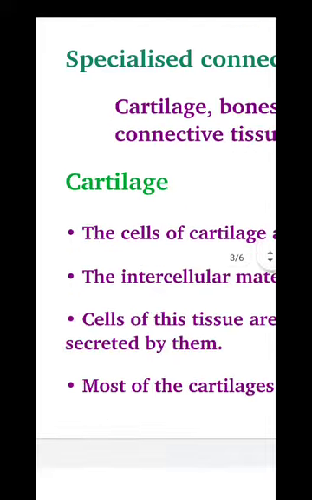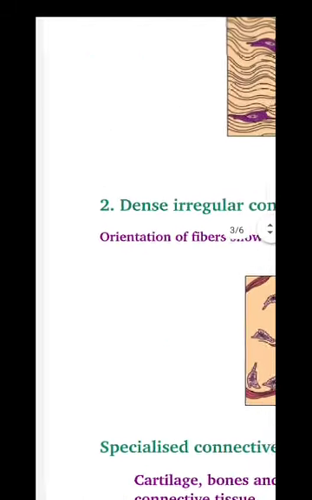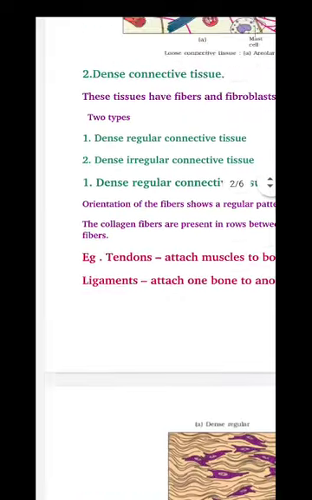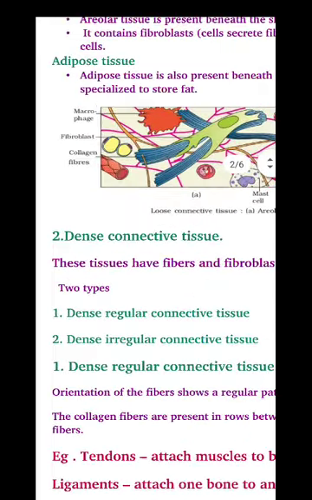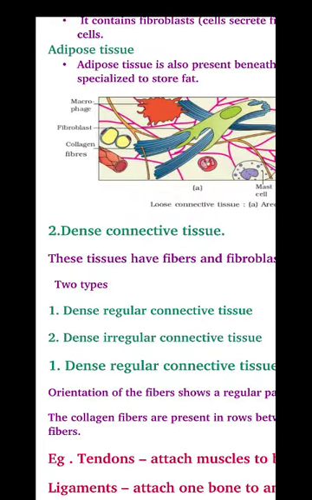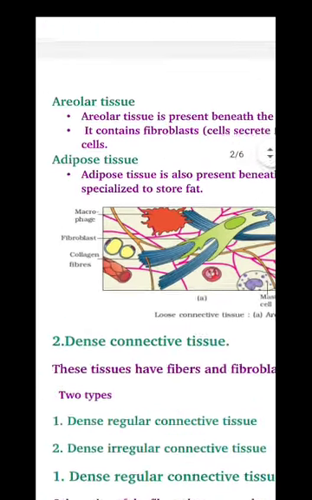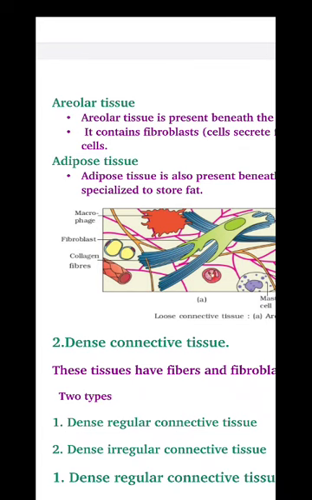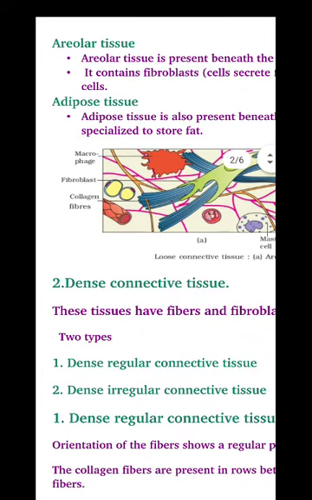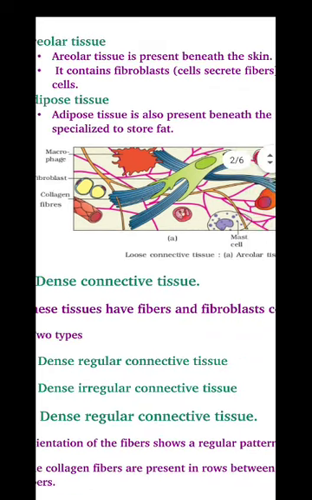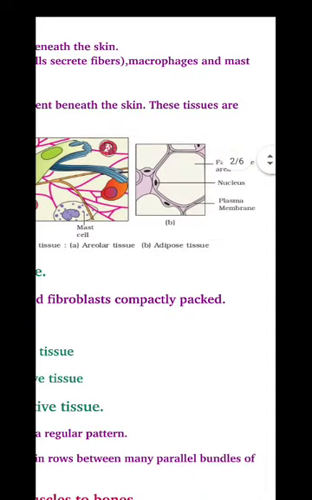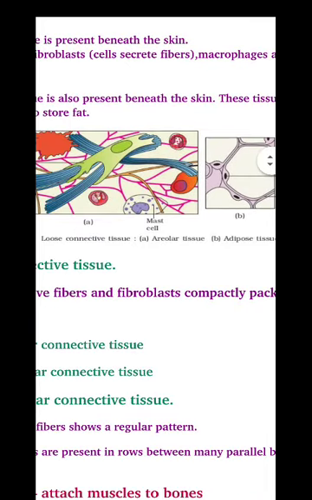Okay, now next, the second type of connective tissue is dense connective tissue. Loose connective tissue and dense connective tissue. And these tissues have fibers and fibroblasts compactly packed. Then, tightly packed.